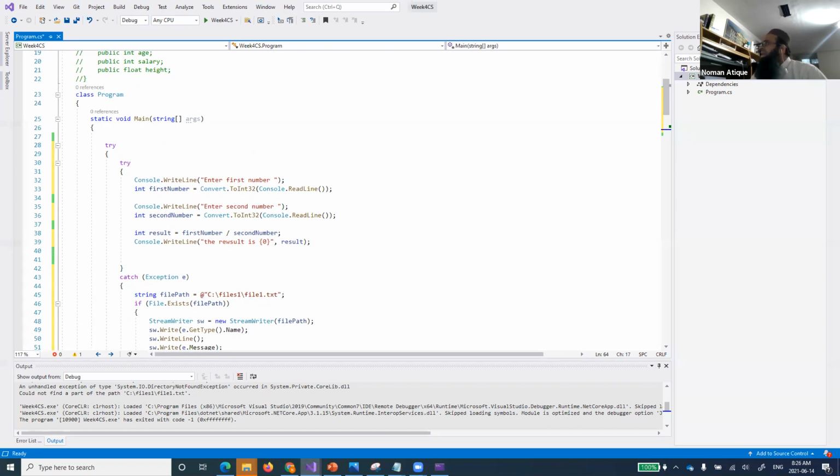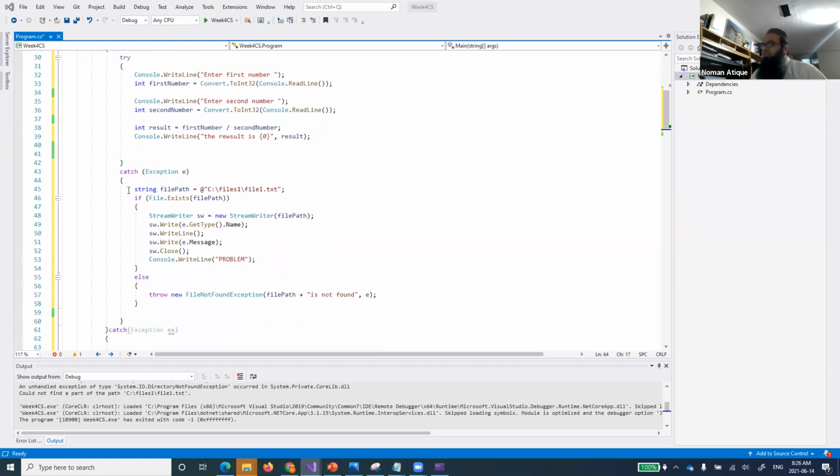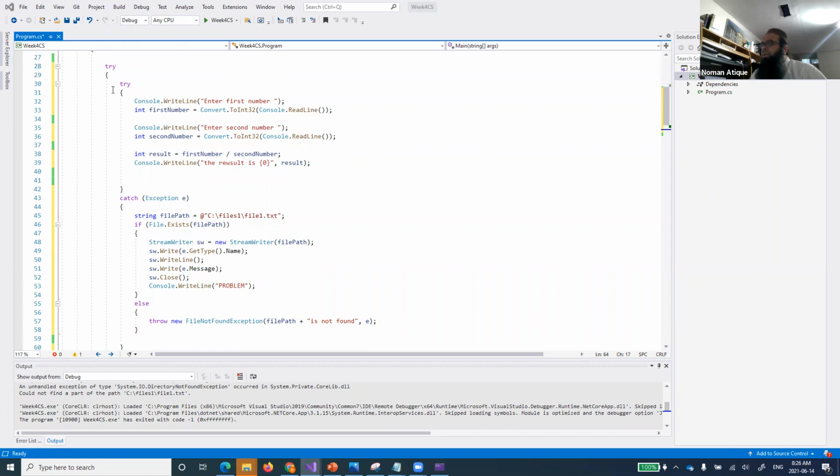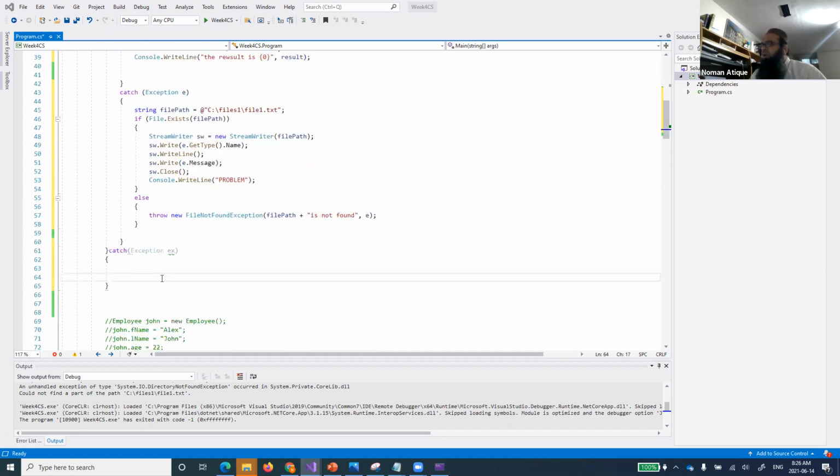I hope everyone is getting that, because I want to take a quick feedback over here. This was a bit confusing at that time, and I want everyone to be very clear on that. So this try catch block will not be caught over here. Rather, I have to make another try catch block, and here I will try to catch this exception. Thank you. One of the students has just mentioned that.